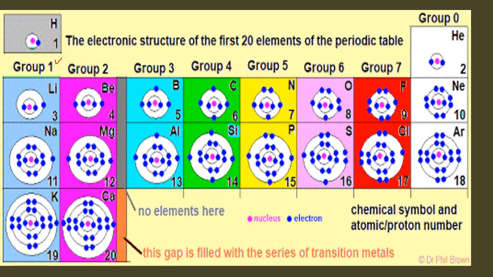So now, lithium, sodium, potassium, all these elements belong to group number 1, although there is a big difference in their atomic numbers. Lithium has atomic number 3, sodium has atomic number 11, so it's an interval, and then potassium has atomic number 19.